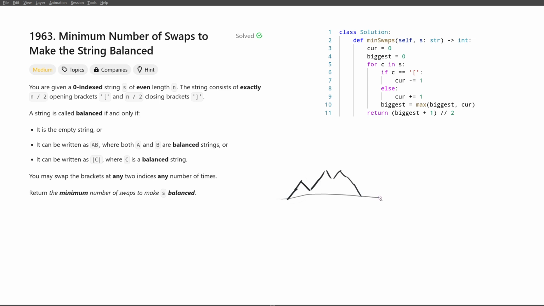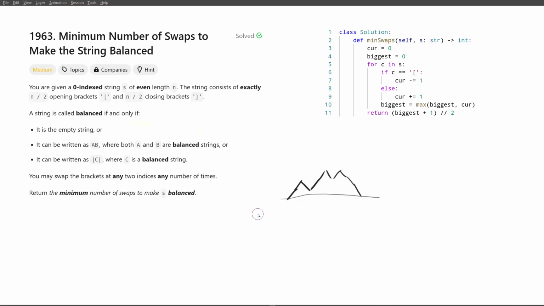And for instance, in this representation, the bracket sequence is correct when it starts at 0. Of course, it should start at 0 every time. It ends at 0 and never dips below the line. And that would be, in this interpretation, a correct definition of a balanced string of parentheses.